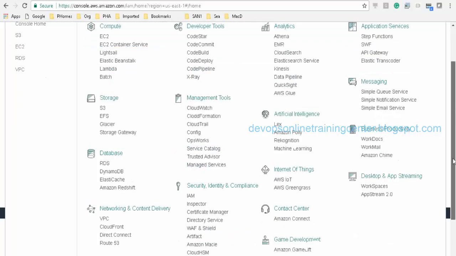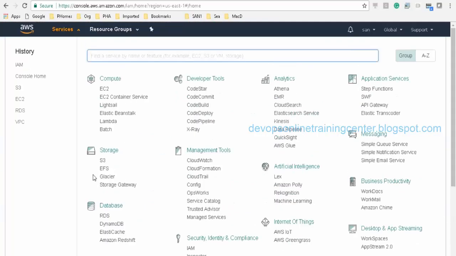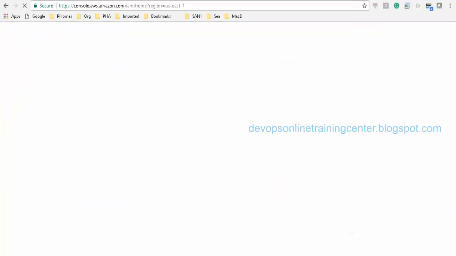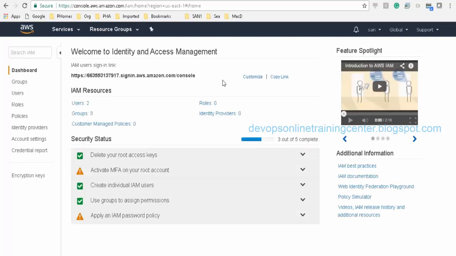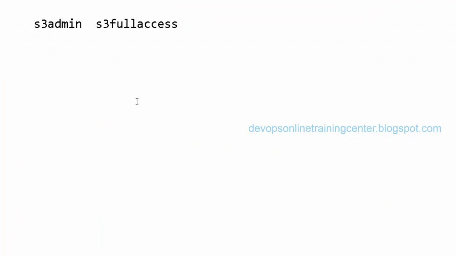Internally it is using Amazon for the directory services. Okay, so this is about IAM, creating the users, giving the permissions, creating the policies, creating the groups. Sometimes in an organization they create a few accounts, something like an R&D account. Okay, and this is for, let us say, testing and development.